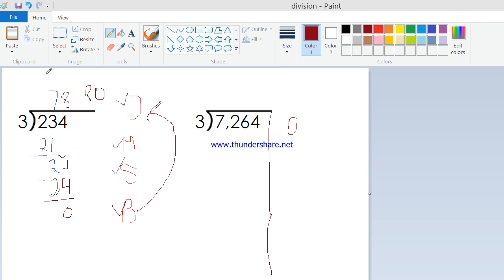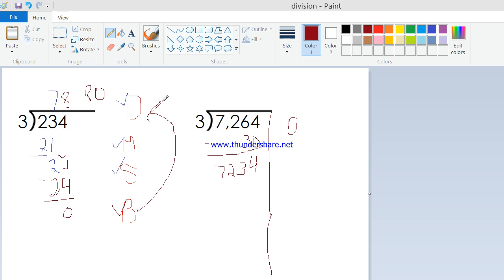Well, that's sort of like putting the numbers up here because that's the divide step. Multiply is 10 times 3, and we're going to subtract 30 from 7,264. Okay, so 4, 3, 2, 7. Now it works, and we can keep doing that, but you can see what's going to happen. If I keep just multiplying by 10, this list of subtraction problems is going to go all the way down the page, and we don't want to deal with that. Even if I go 100, I'm only taking 300 at a time.